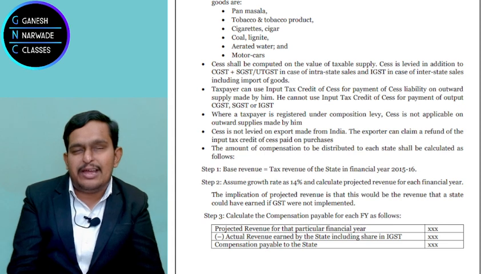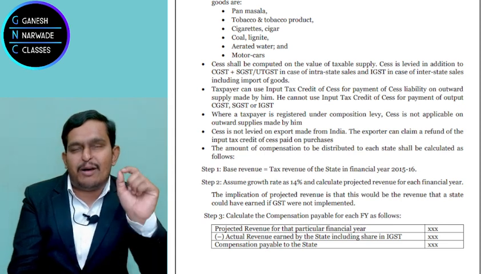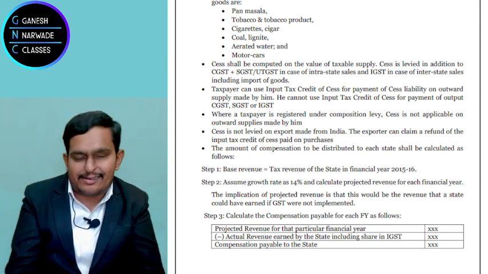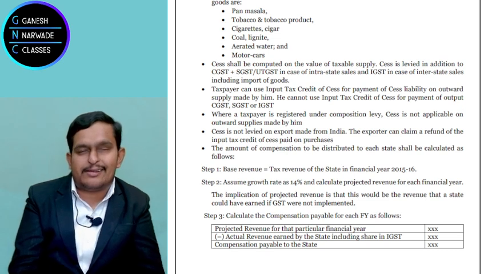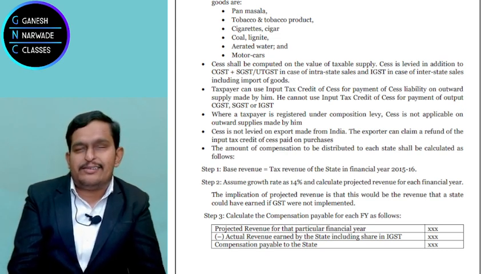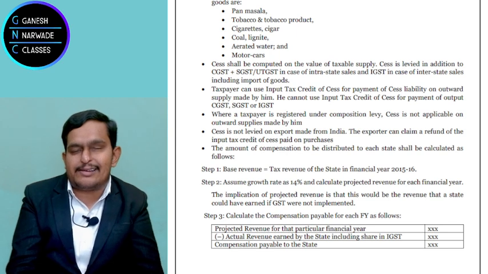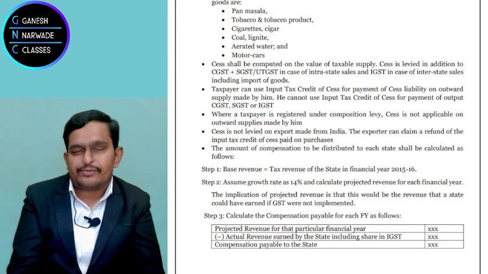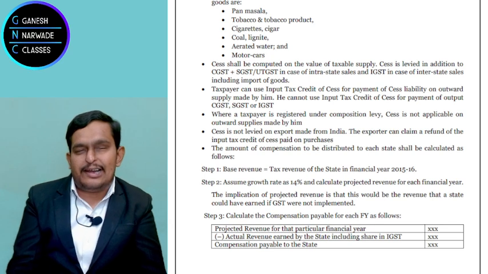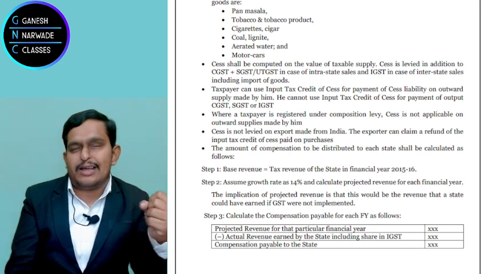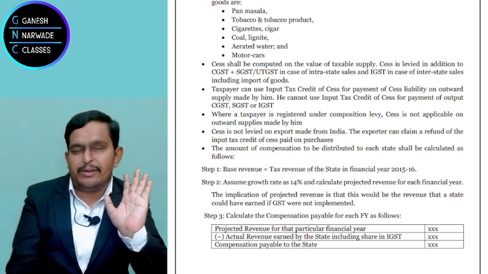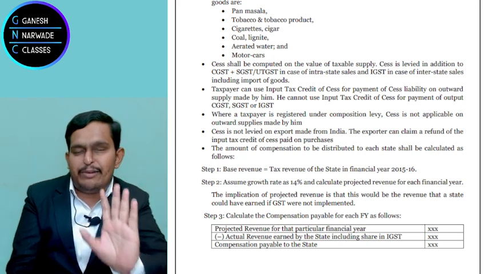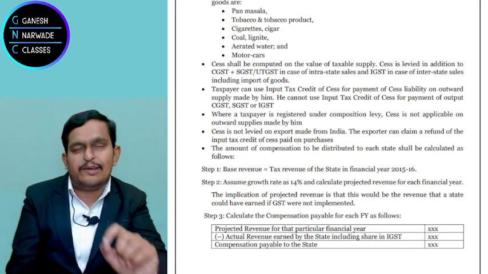How will it pay? By collecting taxes in the name of cess, GST compensation cess. When GST compensation cess is collected, who will keep all that money? Central government only. Central government said that whatever is collected, 50% will stay with us only, and will not be given to any state.